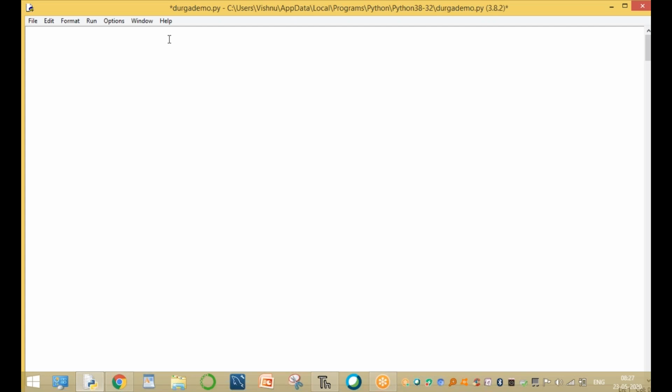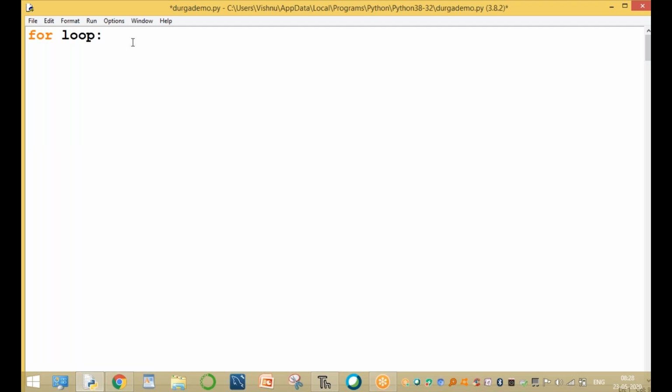Okay, good morning. Today's new topic is the for loop. Python supports two types of loops: one is the while loop, and another one is the for loop. Other programming languages support another loop called the do while loop, but Python does not support the do while loop. Python supports while and for loops only.